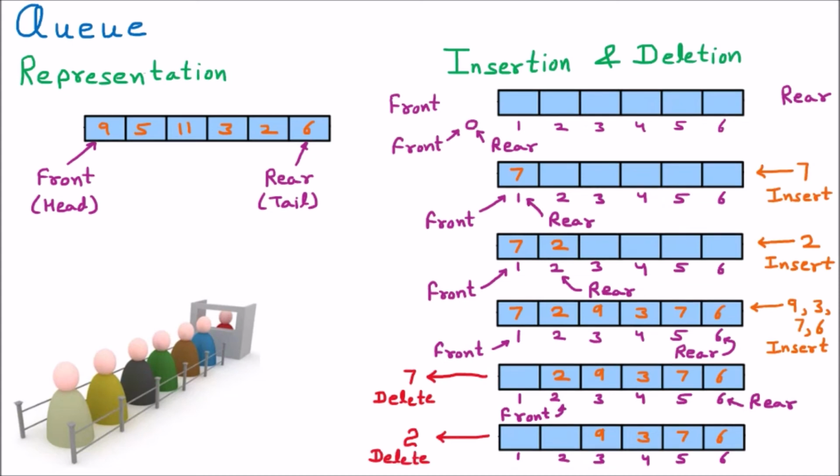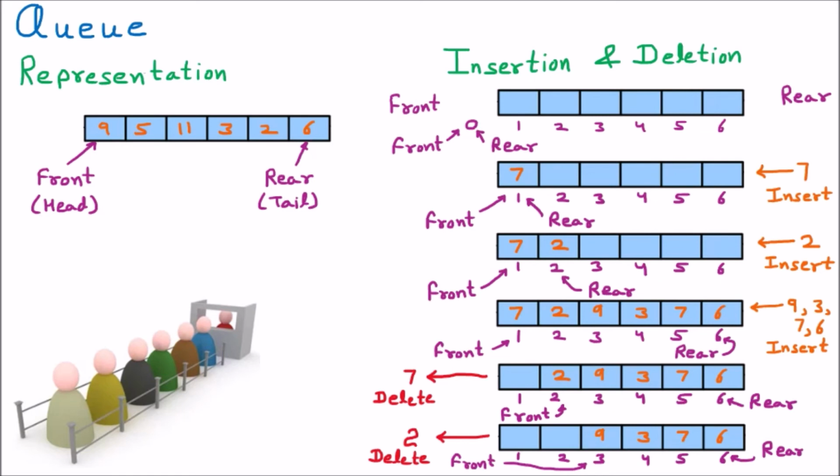The front is incremented, so the front is now pointing to the third position, and the rear is at the same position. So this is the insertion and deletion in the queue.